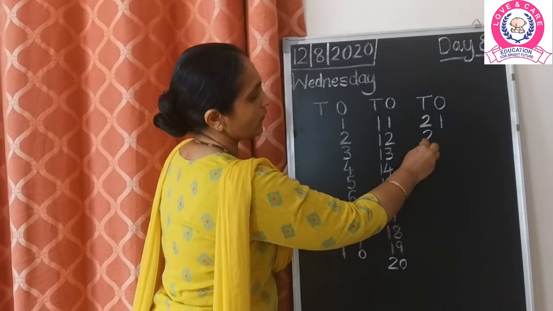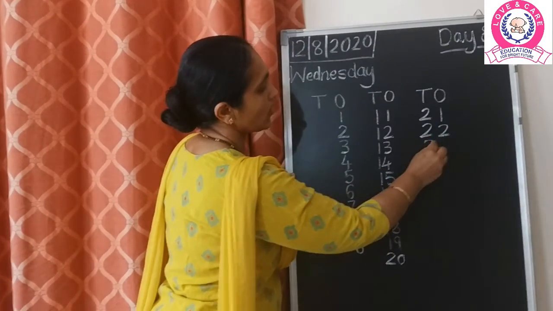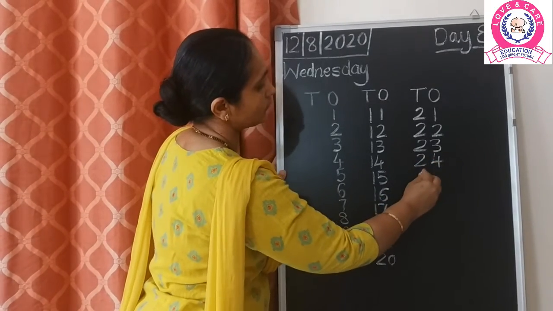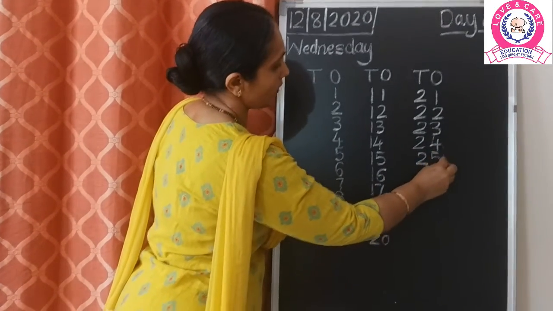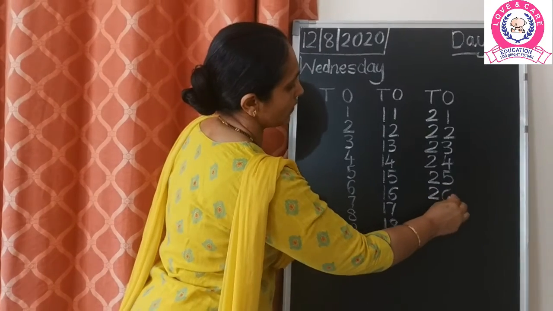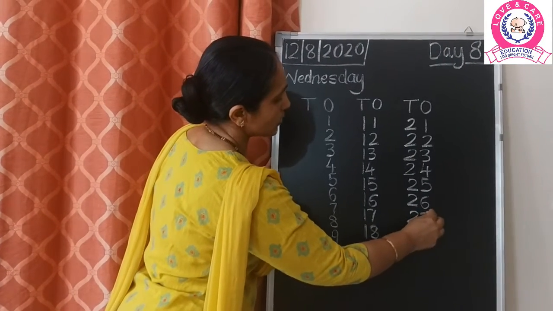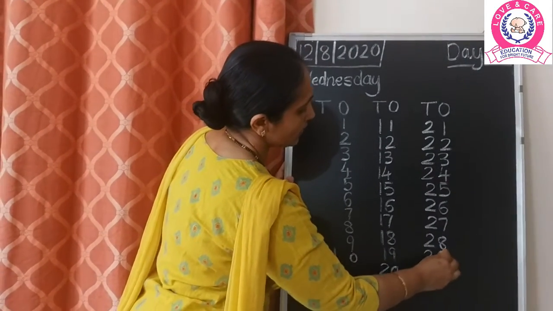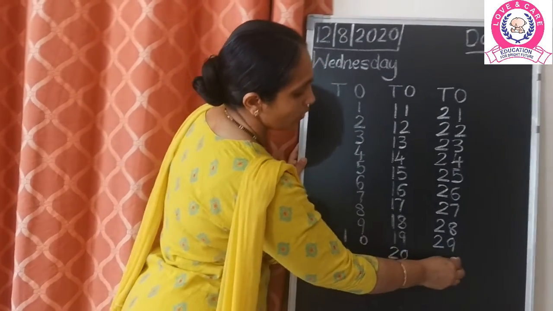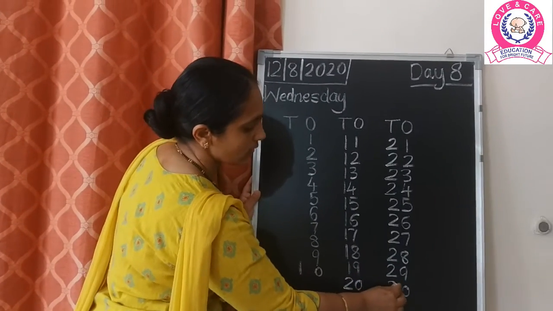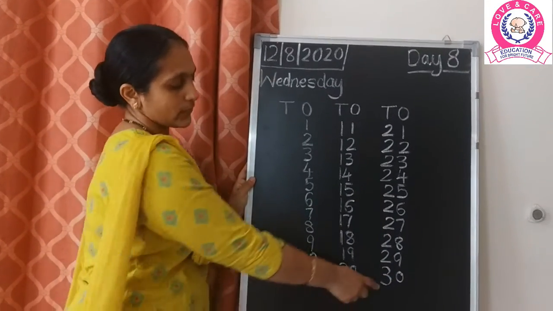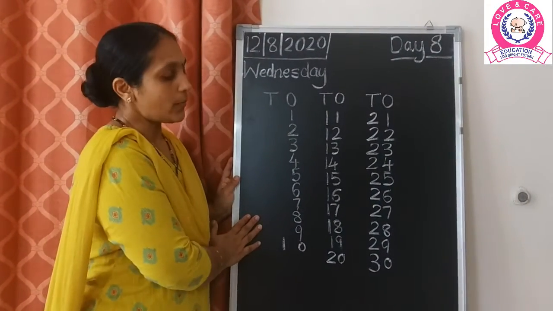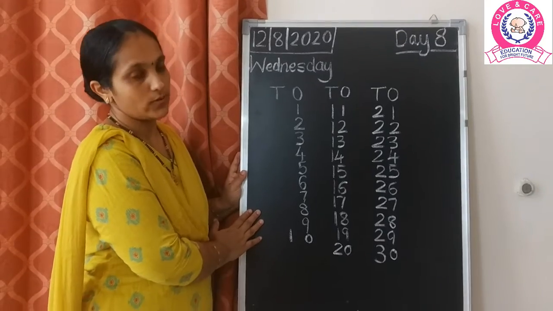2, 1, 21. Come after that is 2, 2, 22, 2, 3, 23, 2, 4, 24, 2, 5, 25, 2, 6, 26, 2, 7, 27, 2, 8, 28, 2, 9, 29. Okay, after 9 is always a 0 and after 2 comes 3. So it is 3, 0, 30. Children, always do the oral practice of numbers. Always say it along with your mom.